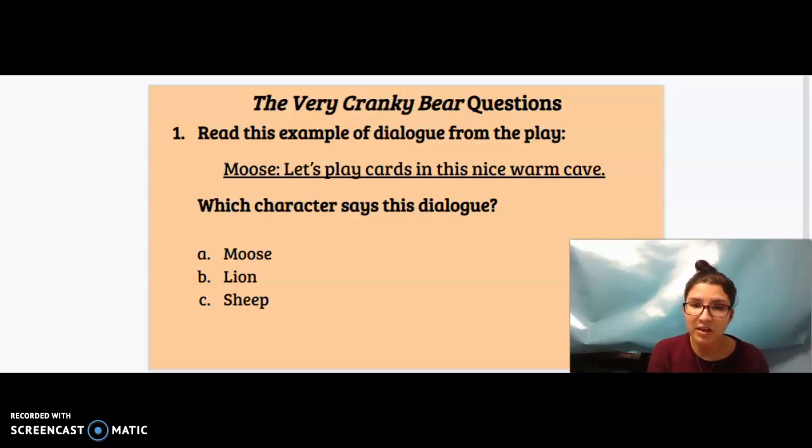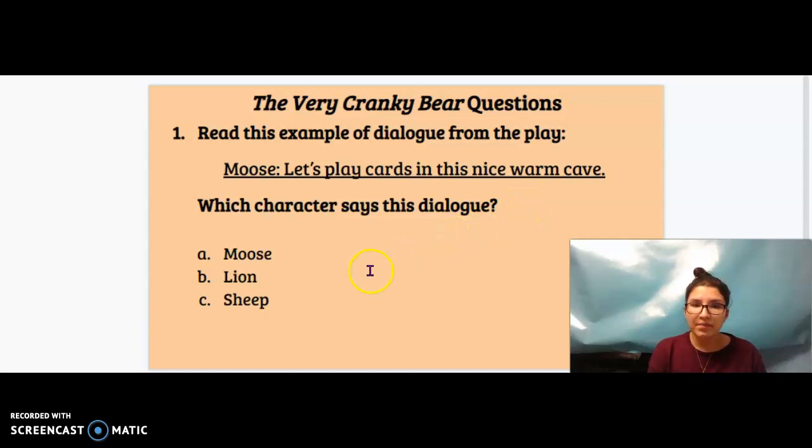I'm going to be reading the questions twice, and then I'm going to be showing you how you can help me answer, whether you're at school or you're at home, okay? We'll get to that part in just a minute. So, let's get started. Number 1, read this example of dialogue from the play. "Moose, let's play cards in this nice warm cave." Which character says this dialogue?